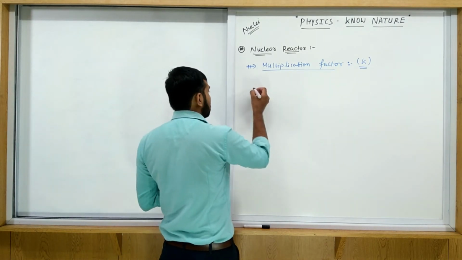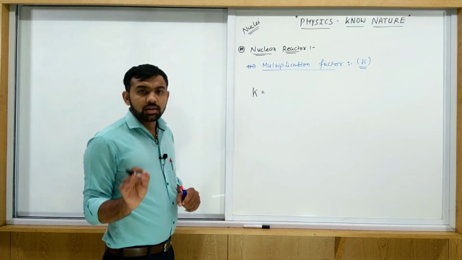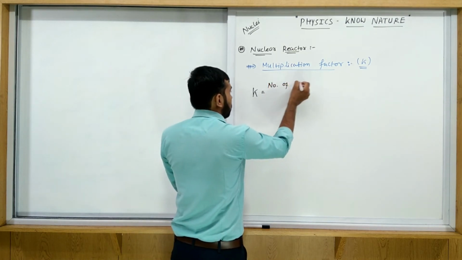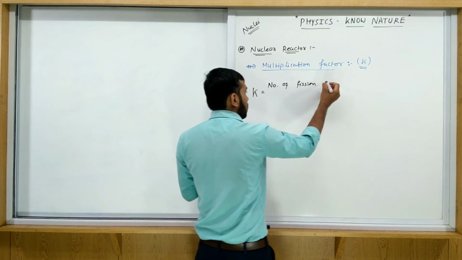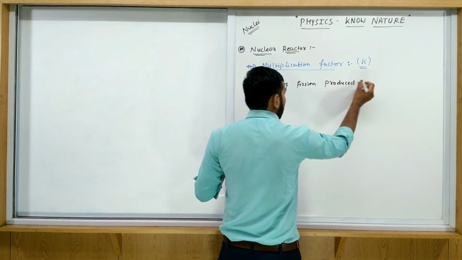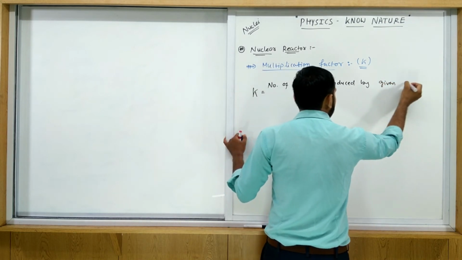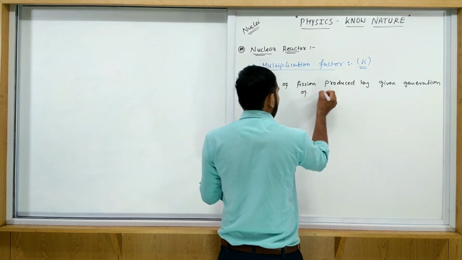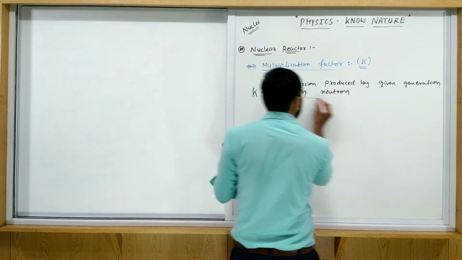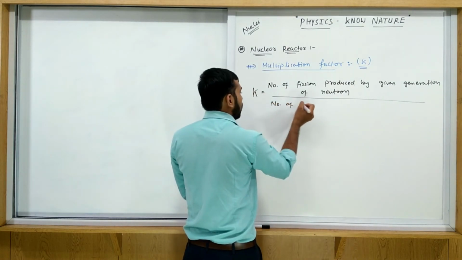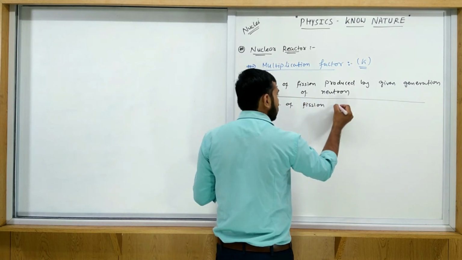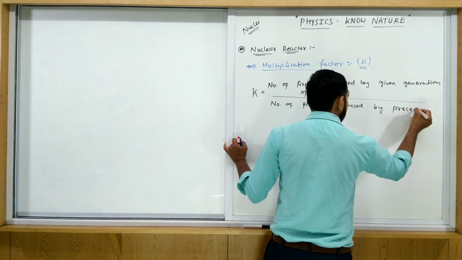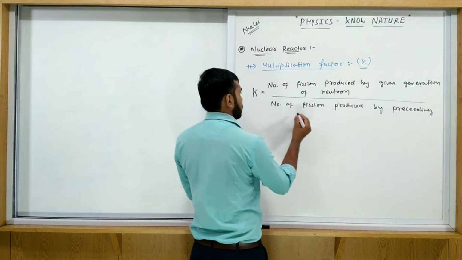K is a ratio of the number of fissions produced by a given generation of neutrons to the number of fissions produced by the preceding generation.